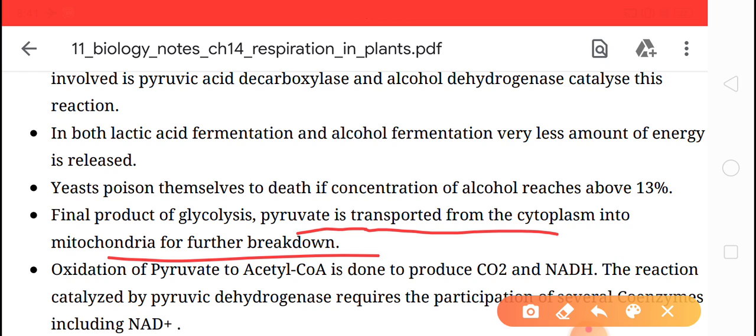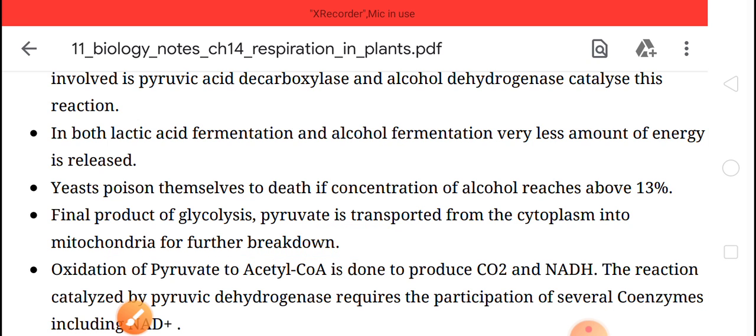Without oxygen they lead to alcoholic and lactic acid fermentation, but if they get oxygen, then they transport it from cytoplasm to mitochondria.